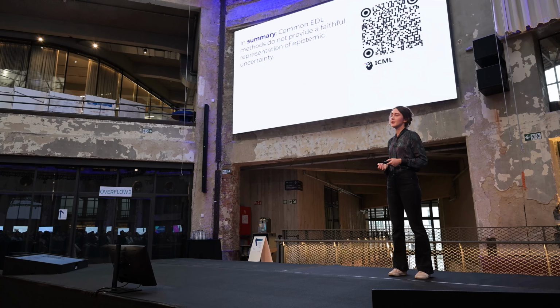In summary, we can say that common evidential deep learning methods do not provide a faithful representation of epistemic uncertainty, and it is important to be aware of that when using it. Since in the end we want to have faithful distributions, we need more work on quantitatively evaluating common methods, and a reference distribution can help us to do so. Furthermore, an interesting research direction lies in the field of analyzing possible proper second-order loss functions in the context of evidential deep learning.